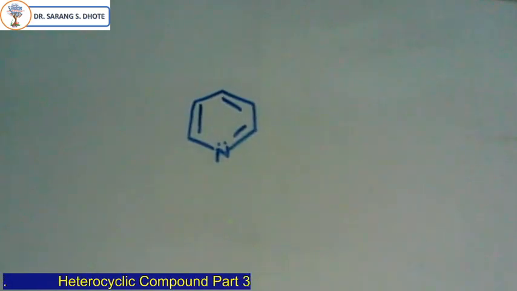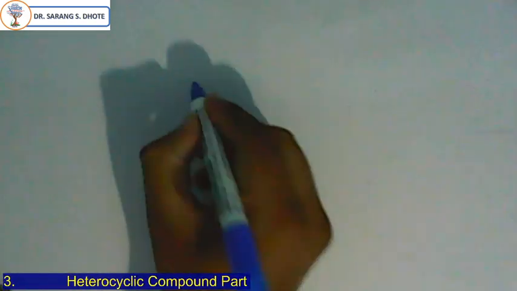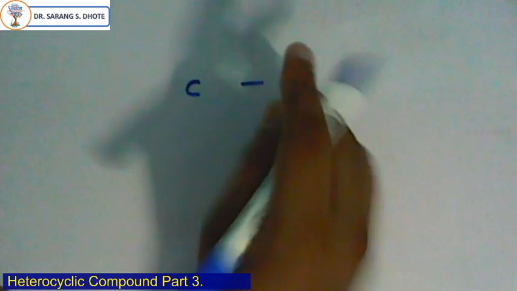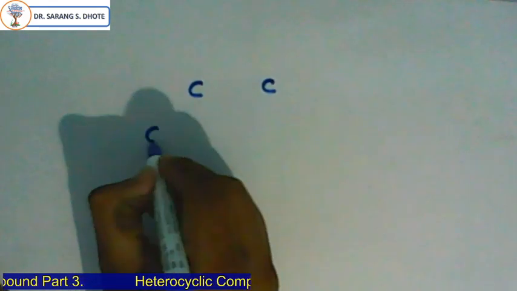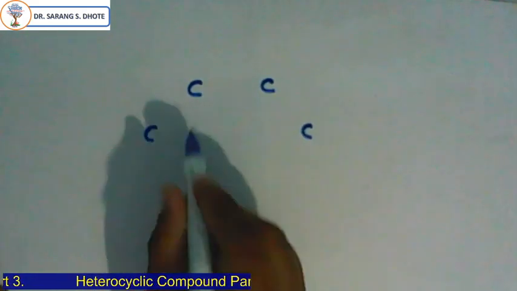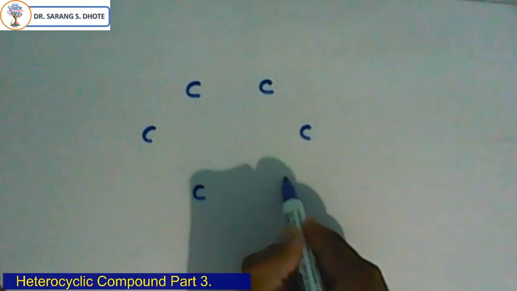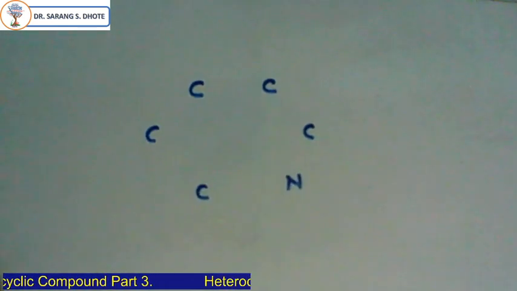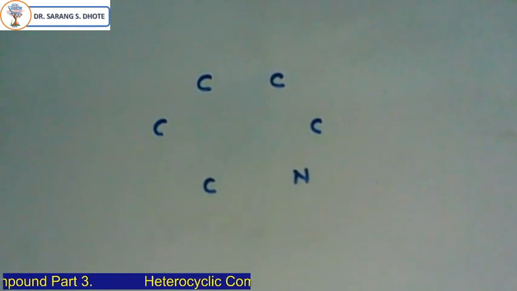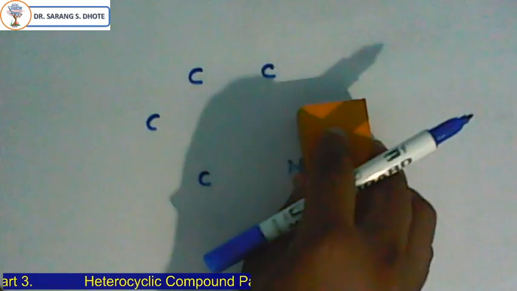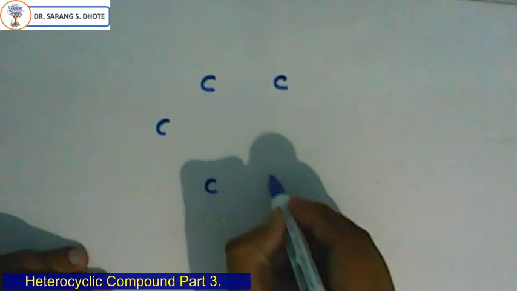This is pyridine. When we draw the orbital structure of pyridine, see carbon, carbon, carbon, carbon, 1, 2, 3, 4, 5, and this is the nitrogen. Okay, now for our convenience, carbon and nitrogen.